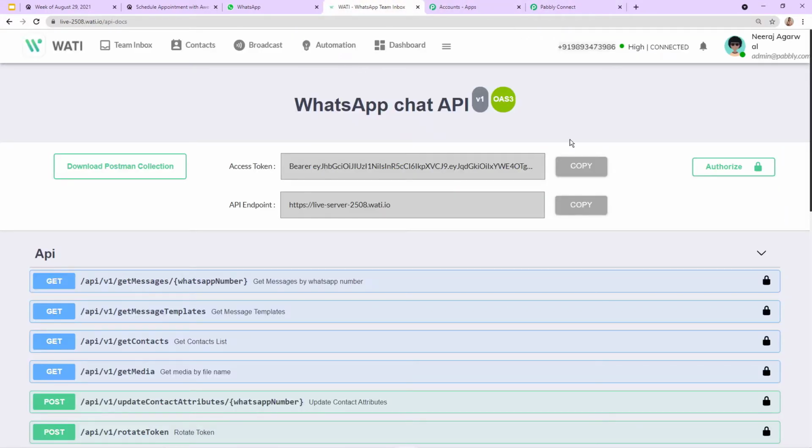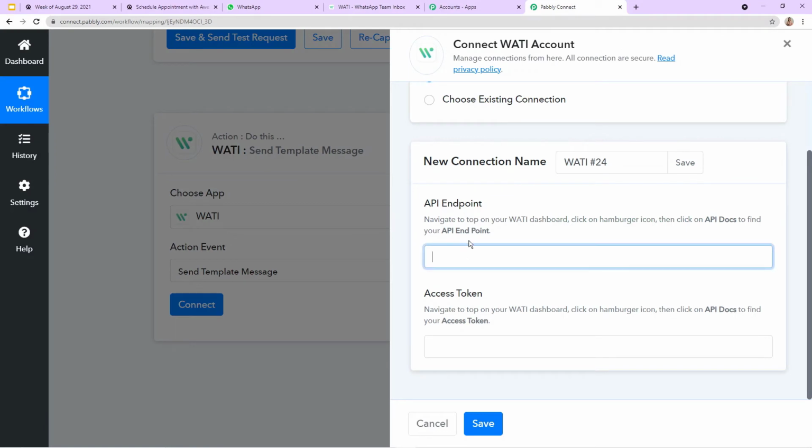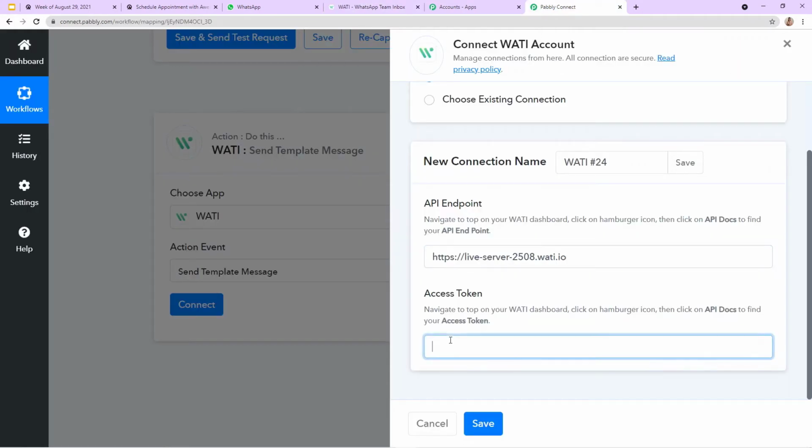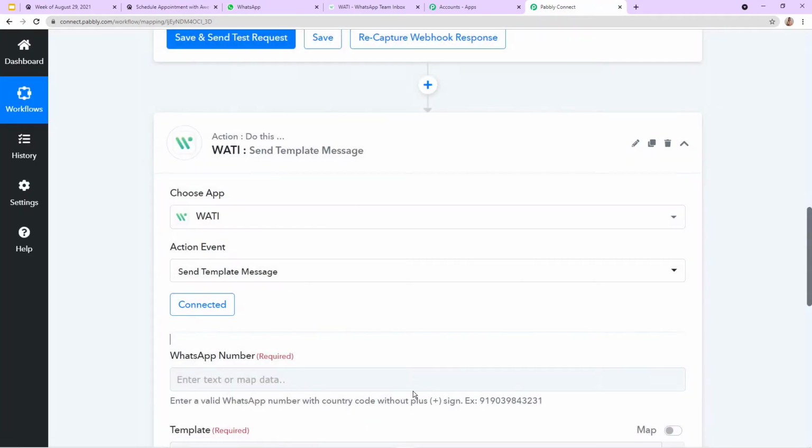So here I'm going to copy it and then paste it here. And the second thing I'm going to copy is the access token, and then I'm going to paste it here. This way my Vati account will get connected to Pabbly Connect.